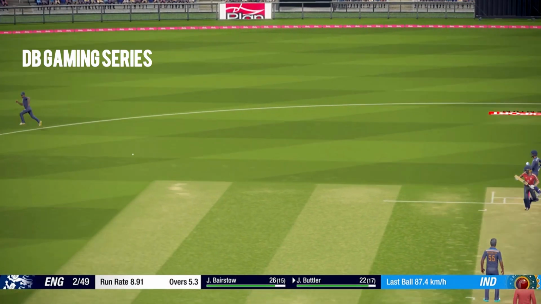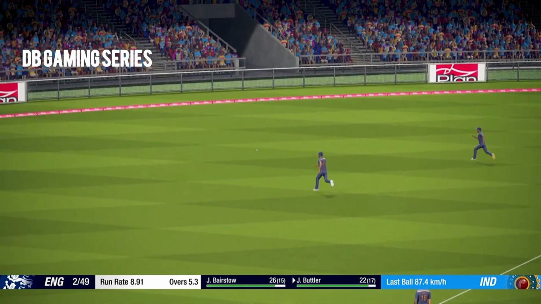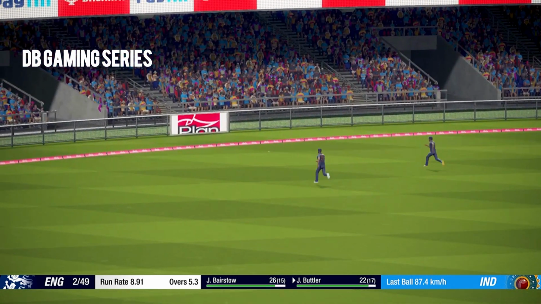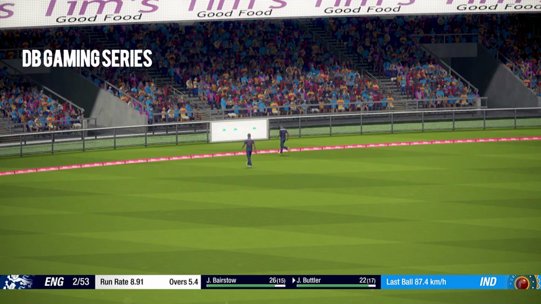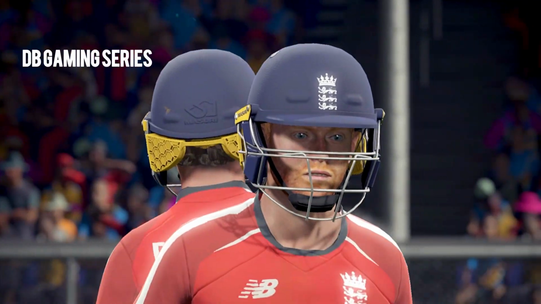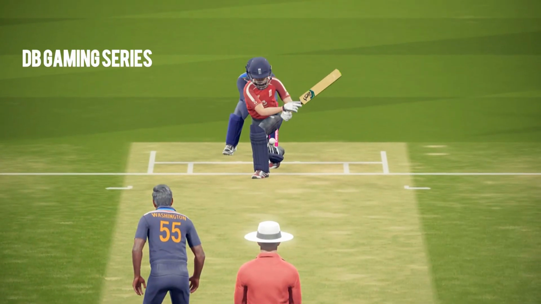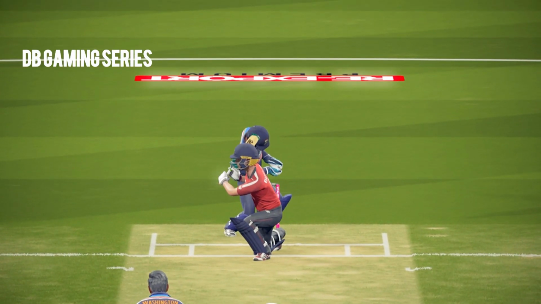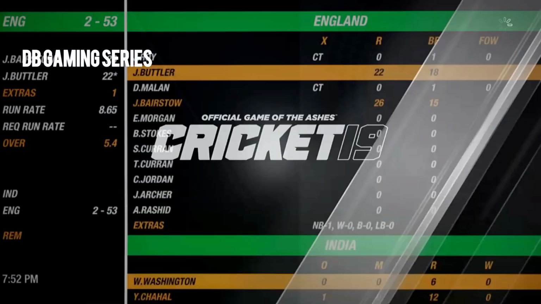Sundar, new bowler in now. Reverse sweeps it. Josh Butler, my apologies, and reverse sweeps it pretty well. Only 2 fielders were there, so all he had to do was just time the ball, which brings up the 50-run partnership between Johnny Bairstow and Josh Butler as well. Much required partnership, and England look to be back on track now.